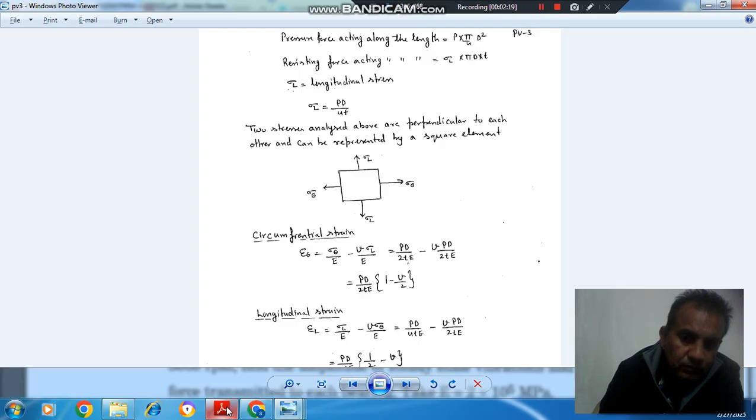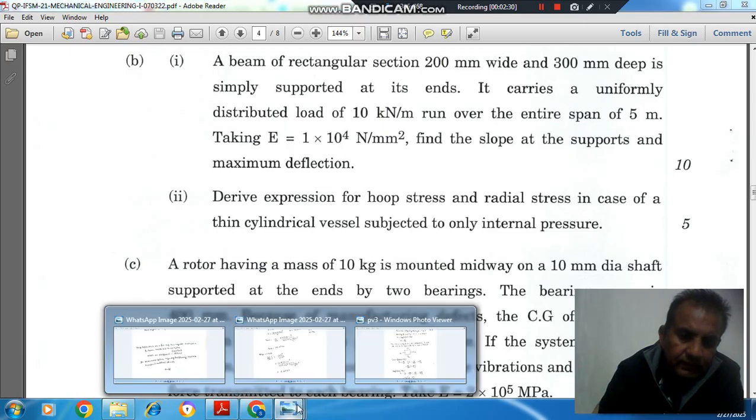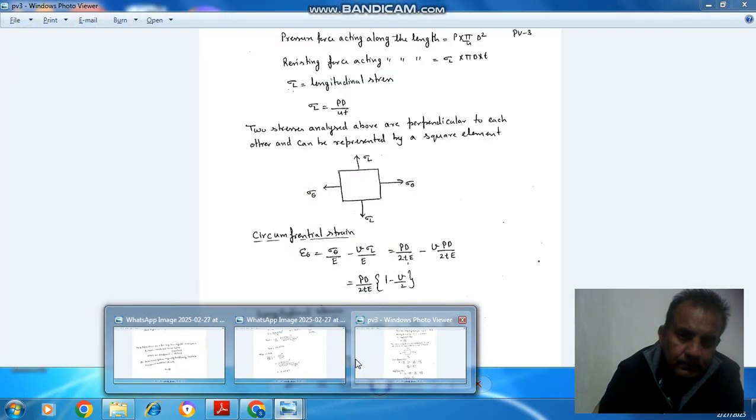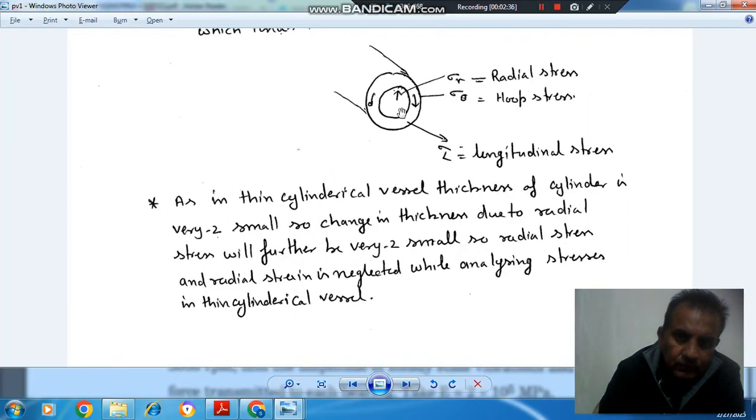But in our question, the radial stress has been asked. So radial stress is 0 in case of a thin cylindrical vessel, because the walls are thin, and radial stress acts like that. This is the radial stress. Here, as the thickness is very, very small, we can assume that the radial stress is 0.